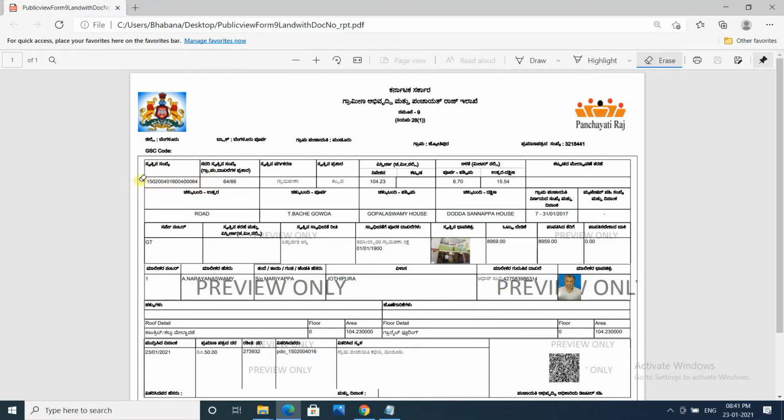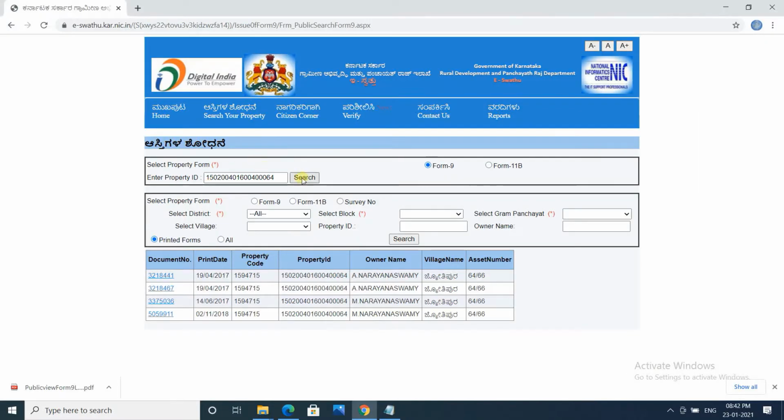This is the property ID. If you just select this, copy, go here, and search, you will get to know who is the current owner and since when this transaction got completed, and all the details.